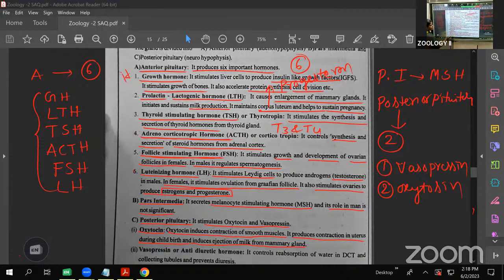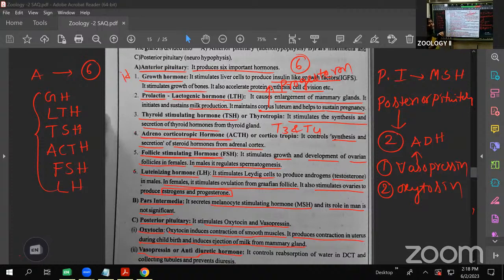Next is vasopressin, also called antidiuretic hormone, ADH. It controls diuresis, meaning excess urination. Reabsorption is by this one only, that's why it is called antidiuretic hormone.